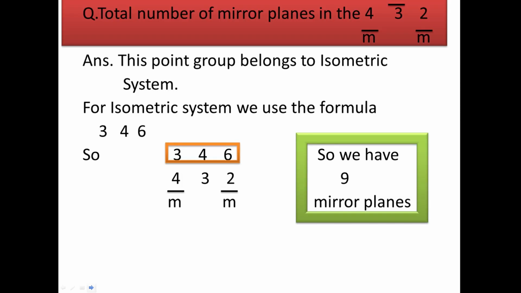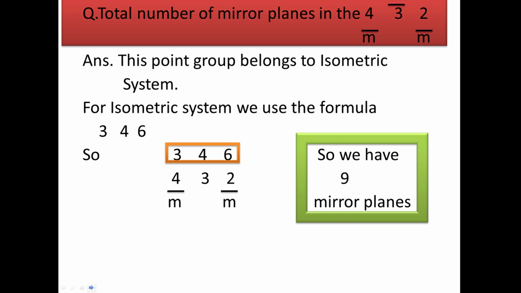Next question. The total number of mirror planes in 4 by m, 3 bar, 2 by m is. Now this point group belongs to isometric system, because a threefold roto-inversion axis is the characteristic of isometric system. And for isometric system, you use the formula 3, 4, 6. So the steps are simple. Write the formula for isometric system 3, 4 and 6. Under it, write the HM symbol. Here we have 4 by m, 3 bar and 2 by m.